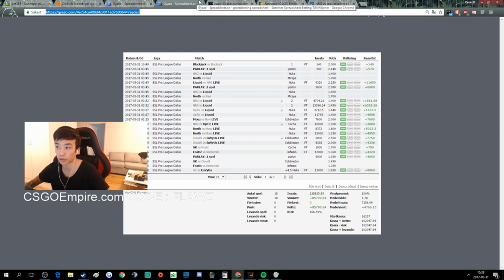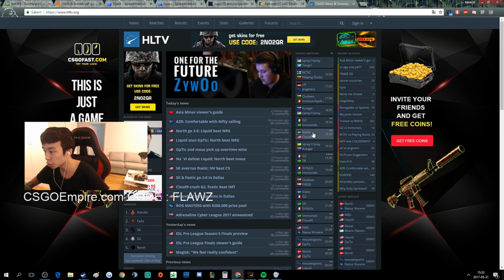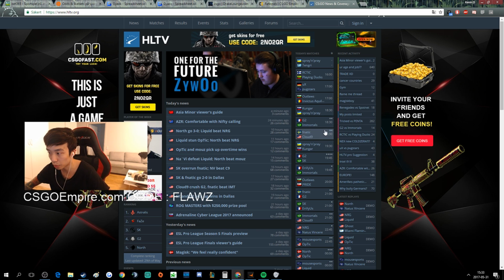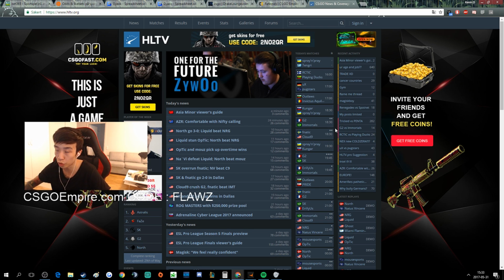Usually in this event there are 2 games starting at once. If you can't decide which game to bet on, if you're gonna bet on G2 to win or on Fnatic to win, just bet on 1 of these games. That's what I've been doing this event. I only pay attention to 1 game only. Or you could do a smaller bet on both games that are starting at the same time, so you spread your risk.